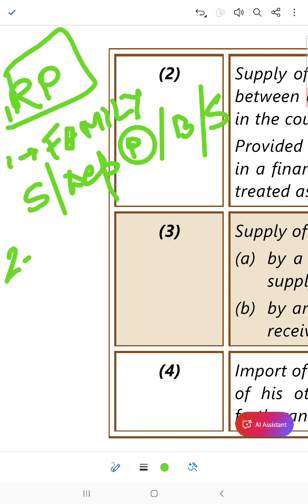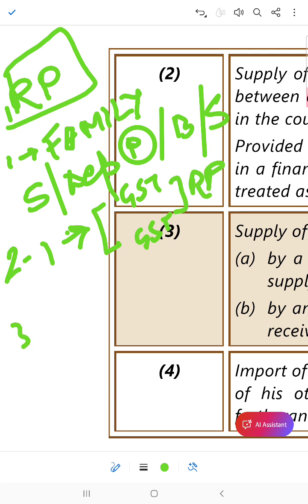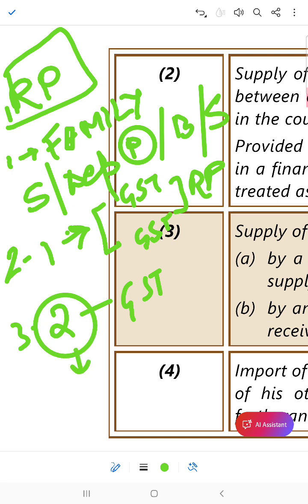Second, who else are related persons? Then one controlling two firms, two GSTNs, then they are related persons. Then two controlling one GST, then they are related persons.